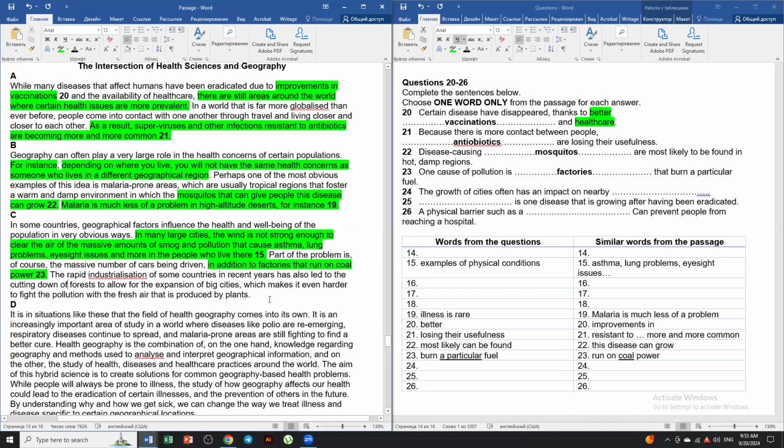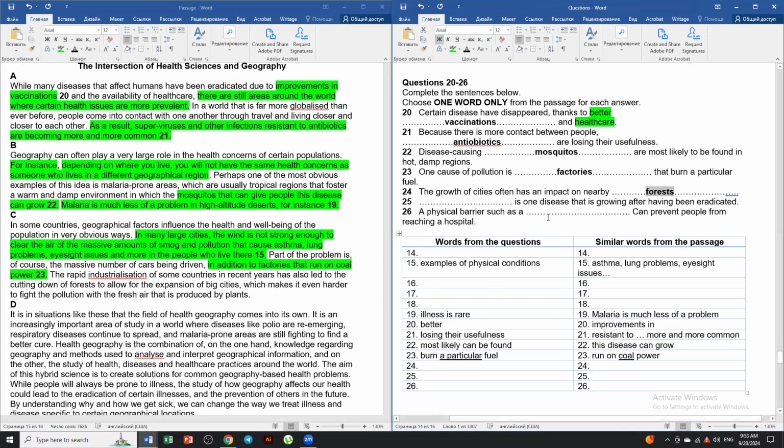Okay. What do we have? The growth of cities often has an impact on nearby forests. And it has also led to the cutting down of forests to allow for the expansion of big cities. Forests, I think, yeah.